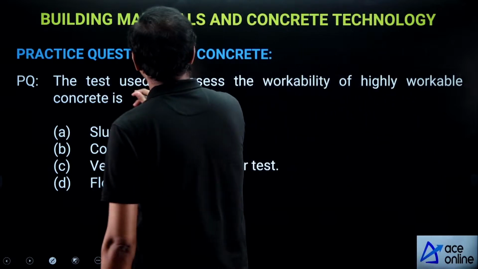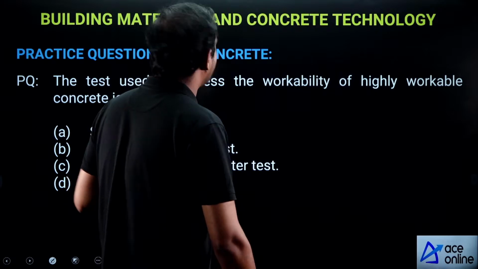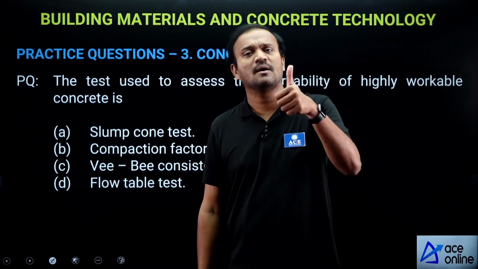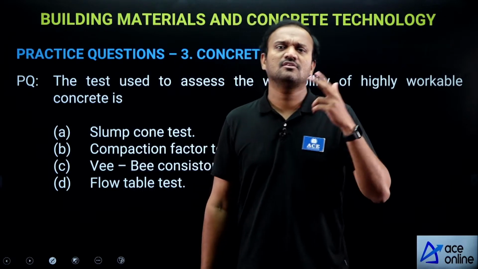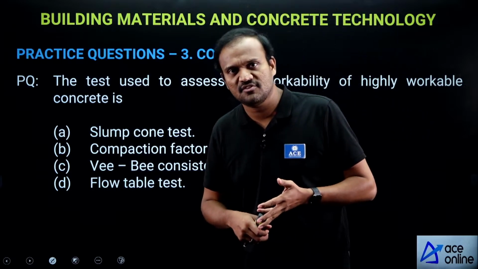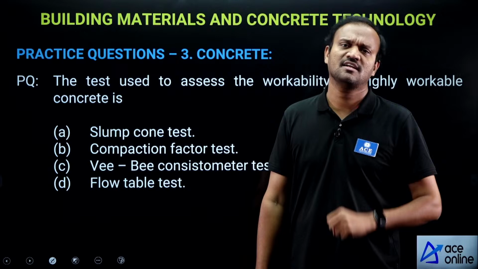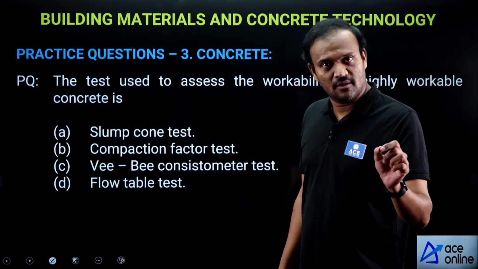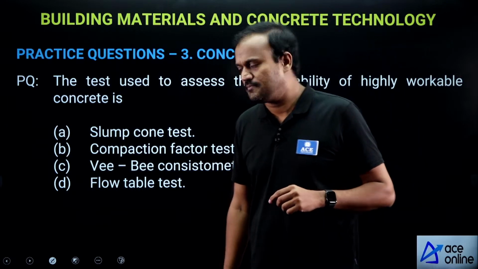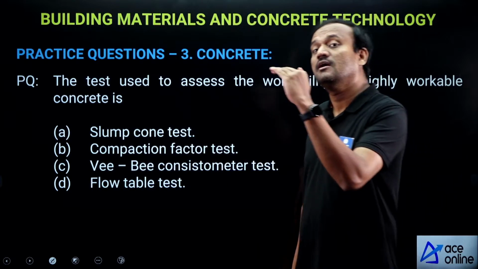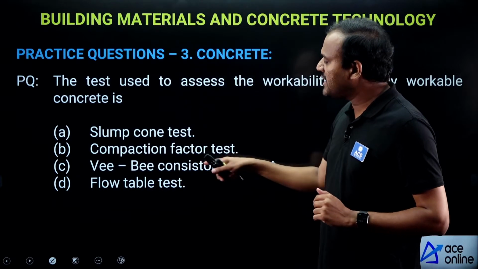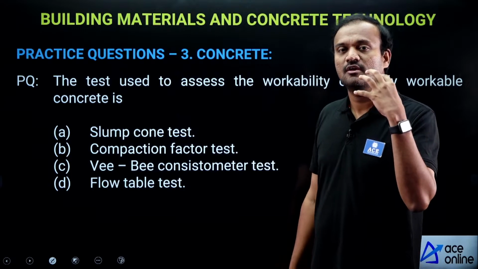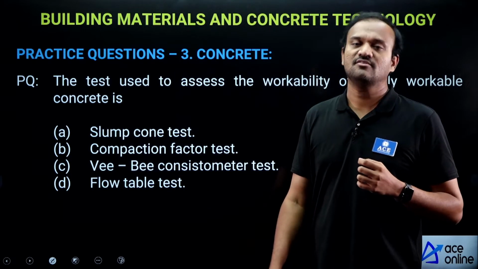Next, the test used to assess the workability of highly workable concrete is, okay, see, we have different workability tests: slump cone test, VB consistometer test, compaction factor test, flow table test, Kelly ball test. Generally, slump cone test is preferable for medium to high workable concrete, compaction factor test for low workable concrete, and VB consistometer test for very low, almost dry mix workable concrete. So for very low workable concrete we use the VB consistometer test.